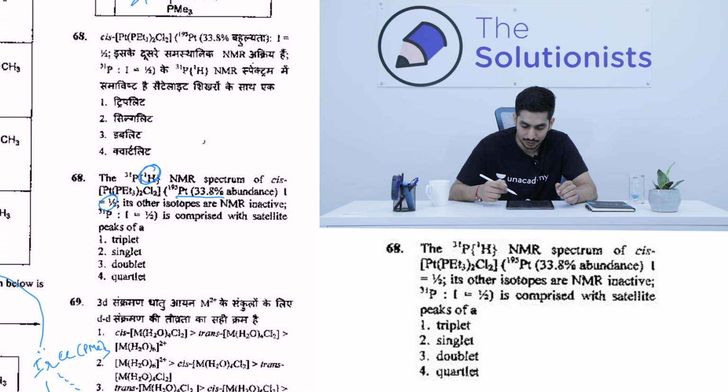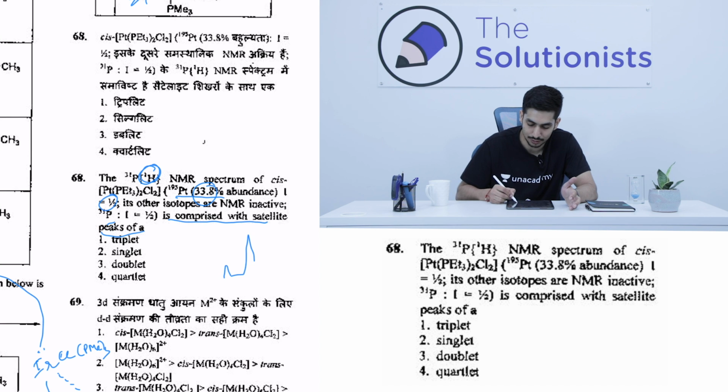So what is it asking, basically? That the spectrum is comprised of satellite peaks. Obviously you know that since it is 33.8% abundant, it will show 2 satellite peaks since its spin is equal to half. So the spectrum will look something like this: we'll have this, then this, and then this. Since it's 33.8% abundant, we'll have 66.2%, I hope I am correct with the calculations.